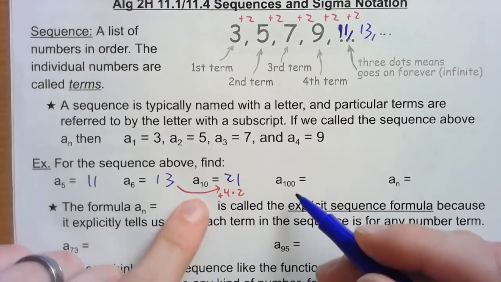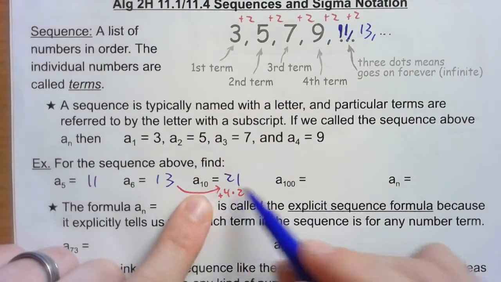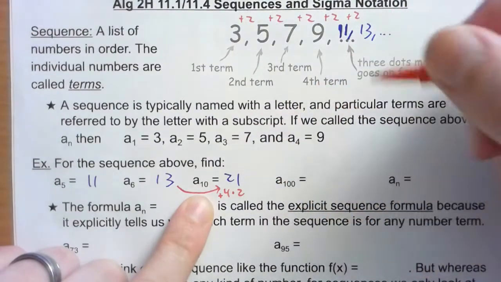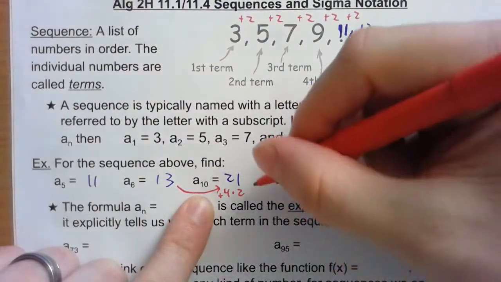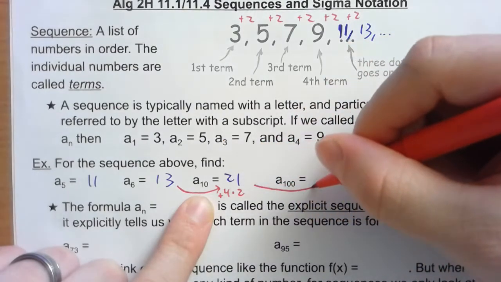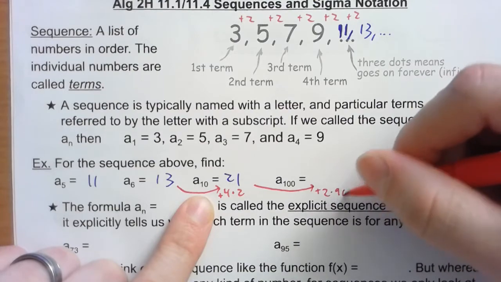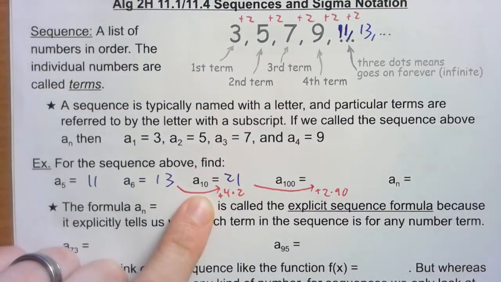What if I want to jump all the way to the 100th term? Well, from the 10th term to the 100th term, how many steps is that? That's 90 steps forward, right? That's 90 times that I would have to add 2. So I would have to add 2 90 times. All right, so I'd have to add 180, so that would be 201.